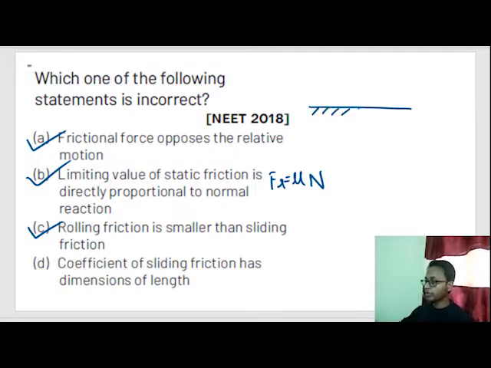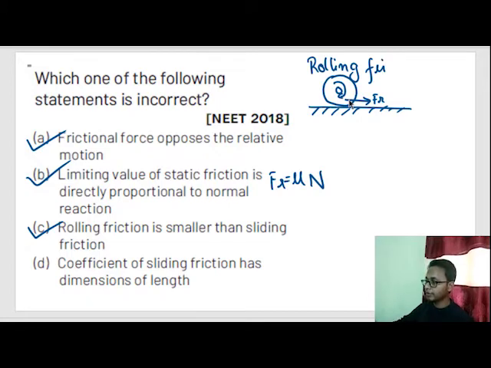So how does a car move forward? This is the wheel of a car. The wheels rotate. When the wheel tries to rotate, it is trying to push the earth in this direction. So in turn, by Newton's third law, the earth pushes back the wheel in this direction. So this wheel tried to apply some friction force in this direction, and in return the earth applied some friction force on the wheel, and this friction force rotates the wheel and the car moves forward. This is called rolling friction.